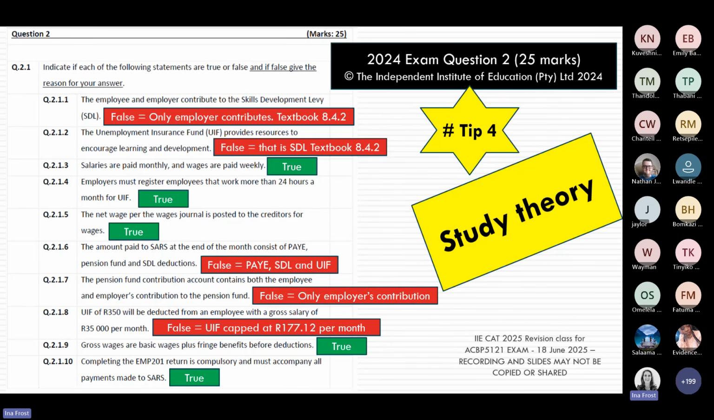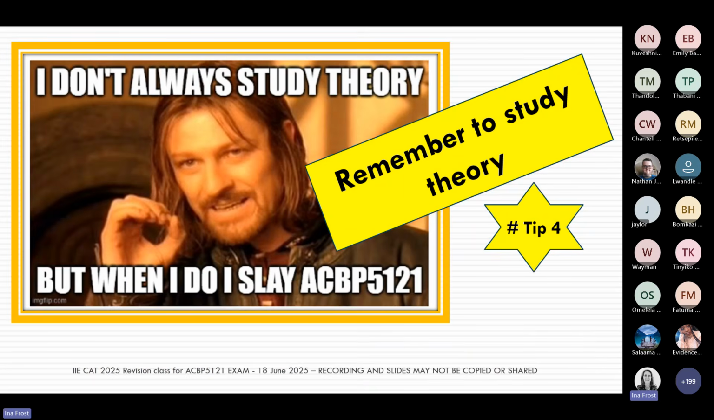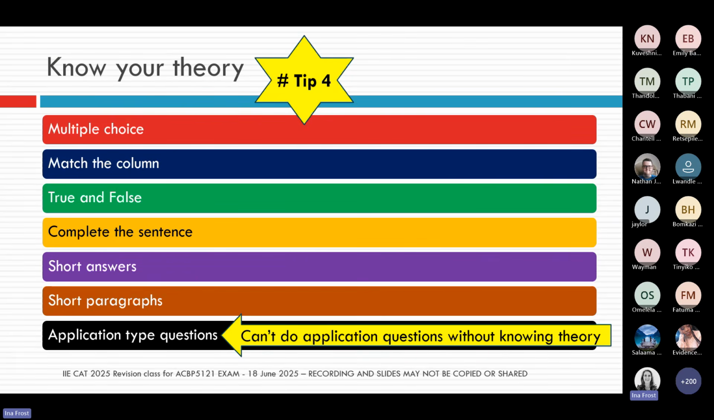That was a little bit of a different type of question from what we normally see for learning unit number 8. And that brings us to the next very important aspect of your preparation, and that is to please make sure you are studying your theory. Because remember, your theory is a key component to make sure that you're going to slay in our upcoming exam. What types of questions can you expect in theory questions? Remember, it can be multiple choice, match the column, true or false, complete a sentence, write a short paragraph, write a short sentence. So those will be the kinds of theory questions that we can ask you.